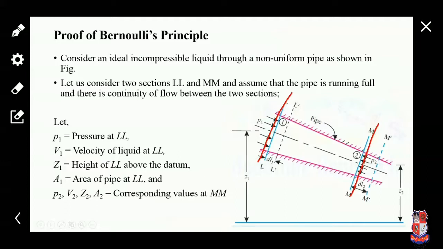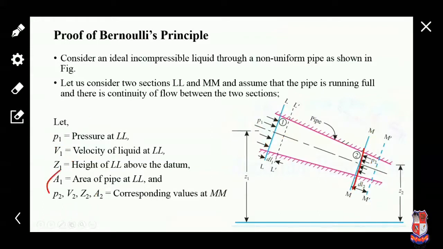Okay. Now P1, V1 are the pressure and velocity at section LL. Similarly P2 and V2 are the pressure and velocity at section MM. Z1 is the datum height of the pipe center at section LL. Similarly Z2 is the datum height of the pipe center at section MM.